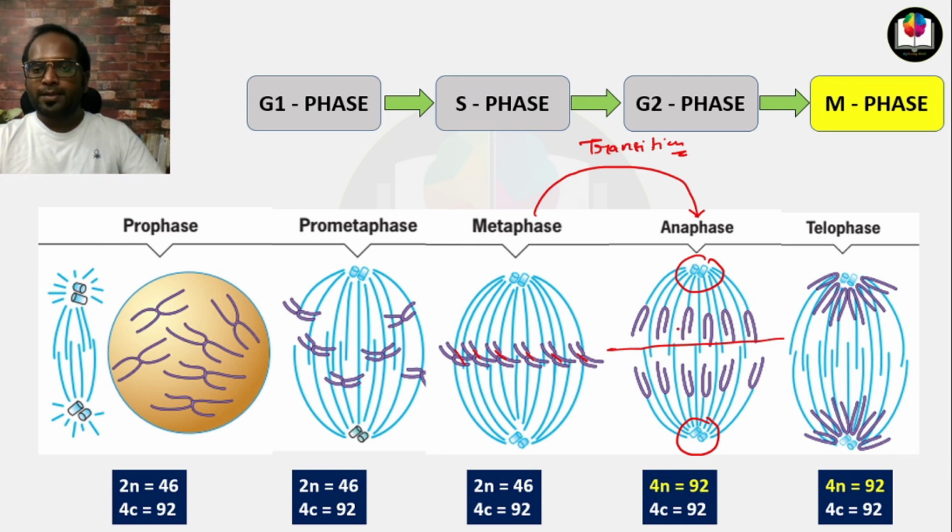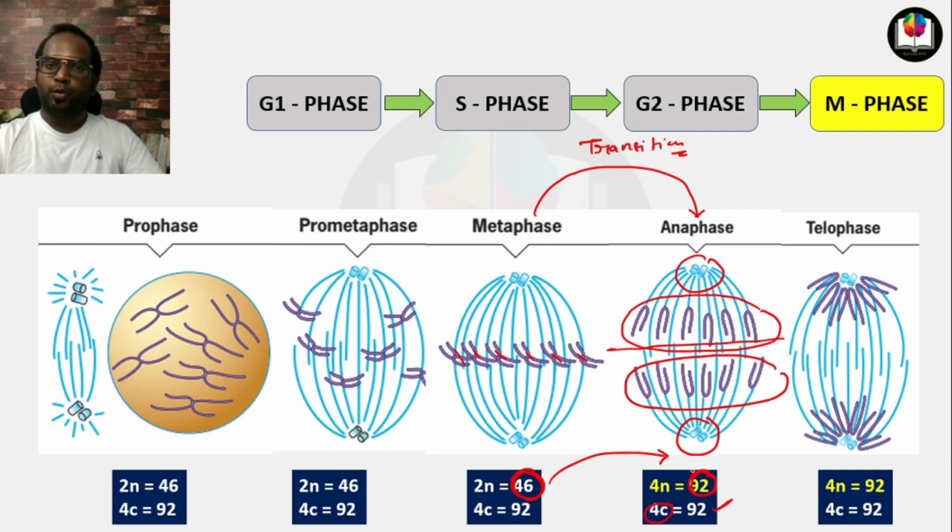Now the chromatids are separated, so the content is 92, equal to 4C, and the number also got doubled. The number of chromosomes was 46, and now it is 92.